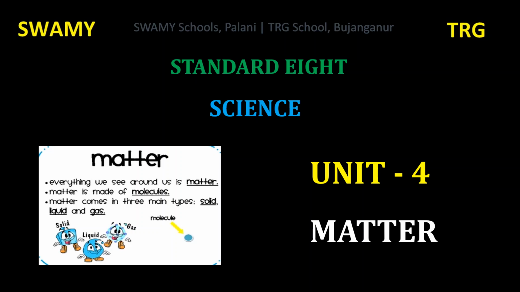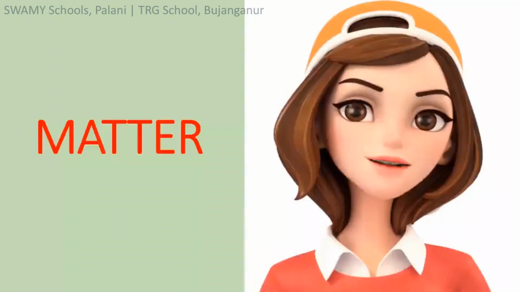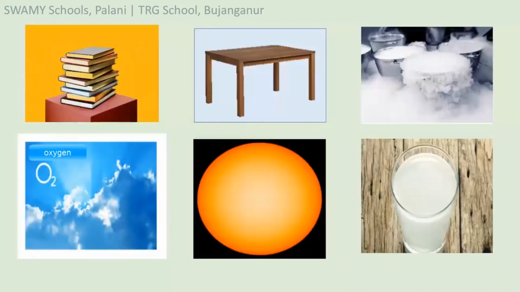What we have seen in the last classes about matter. Let us have a quick recap. Matter. Let us learn about matter and its classification. What is matter? Matter is anything which occupies space, has volume and mass.